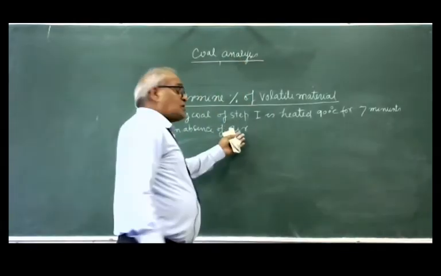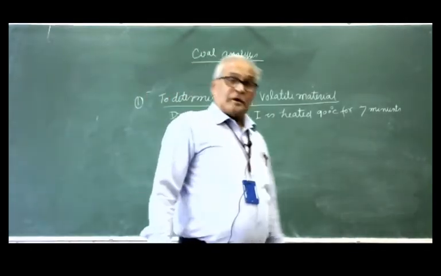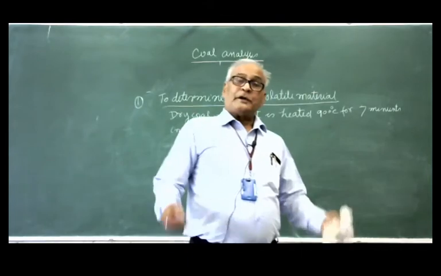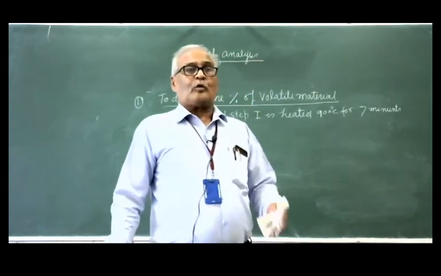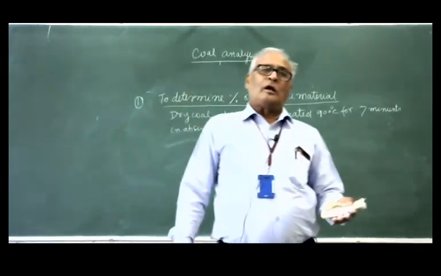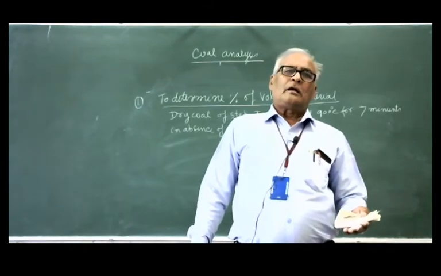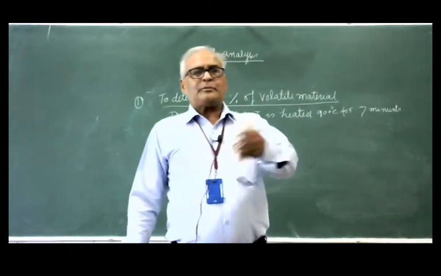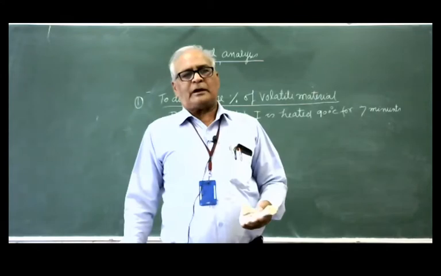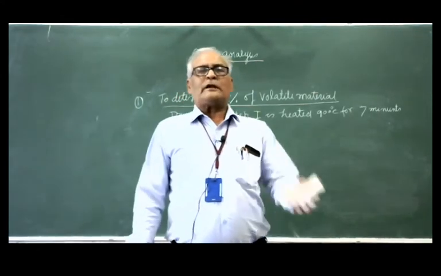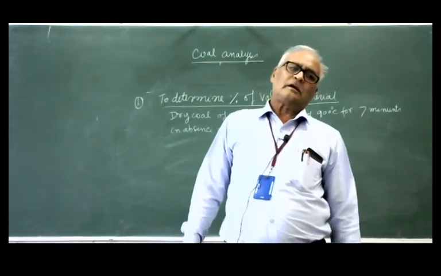Why in absence of air? Because if air is present, carbon of the coal will react with the oxygen of the atmosphere and will change into carbon dioxide.